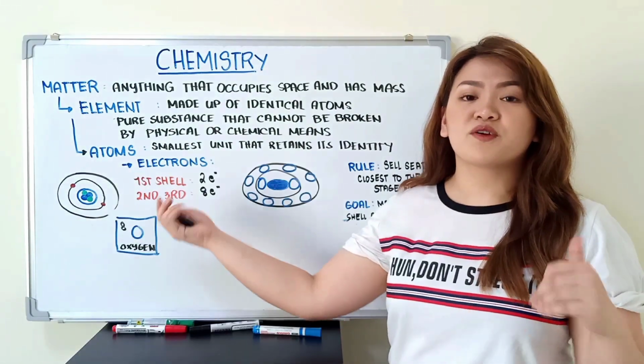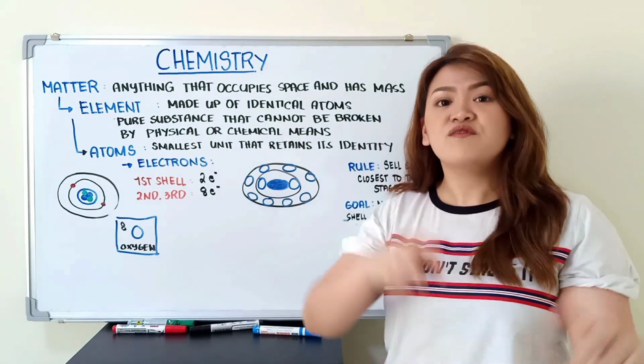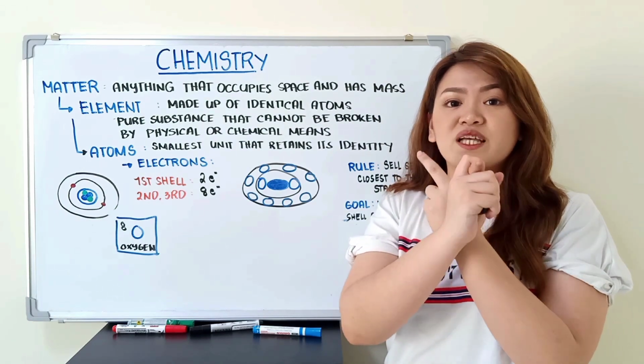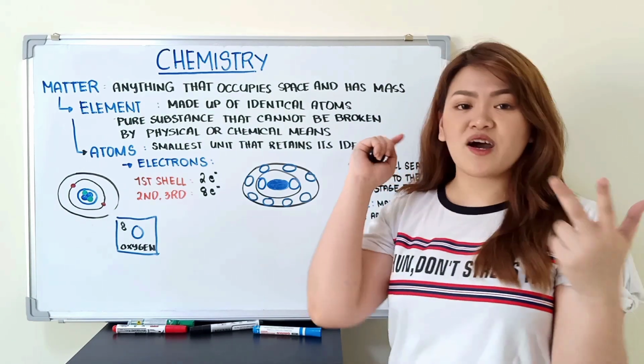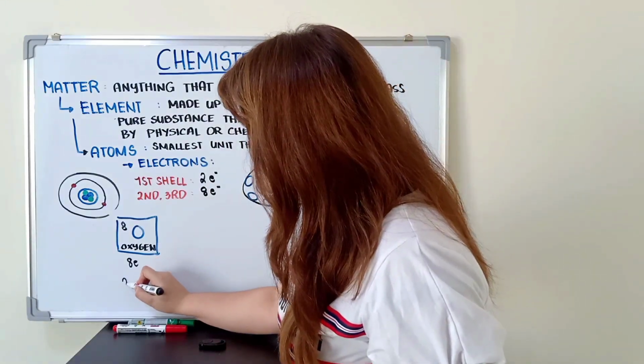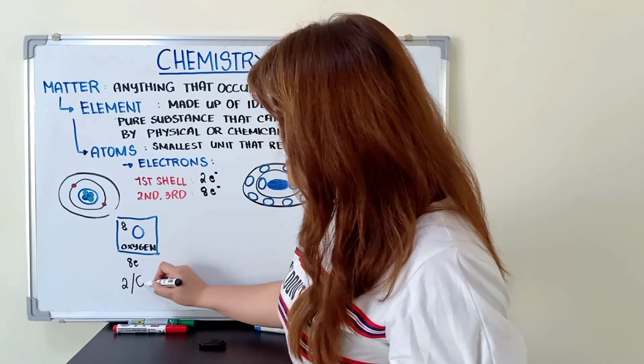So let's have more examples for practice. Oxygen with the atomic number of 8. Since we have atomic number 8, how many protons do we have? We have 8 protons. So if we have 8 protons, how many electrons are present? We also have 8 electrons. The first shell holds up to how many? 2 electrons. And what is left is 6.